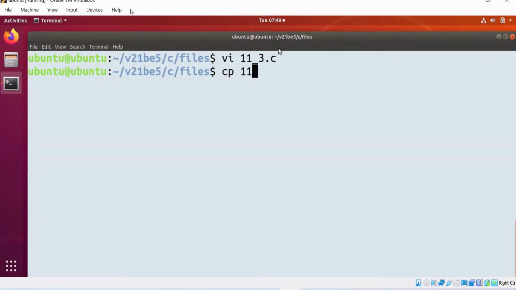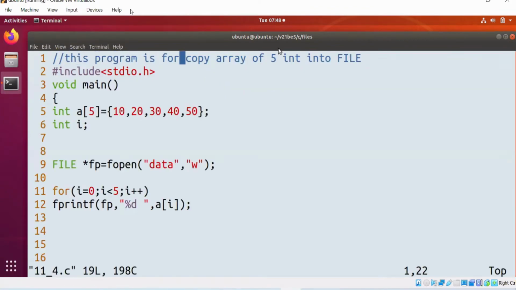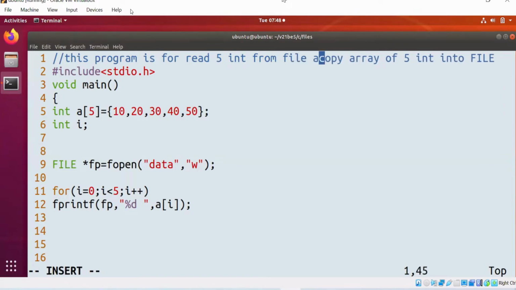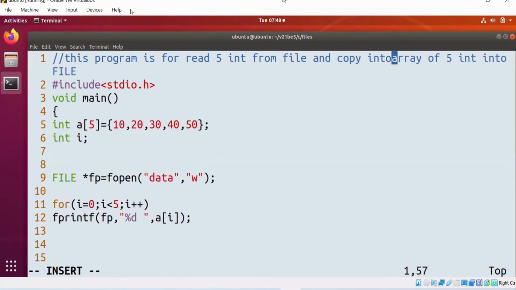cp 11_3.c 11_4.c. Now this program is to read five integers from the file and copy them into an array.